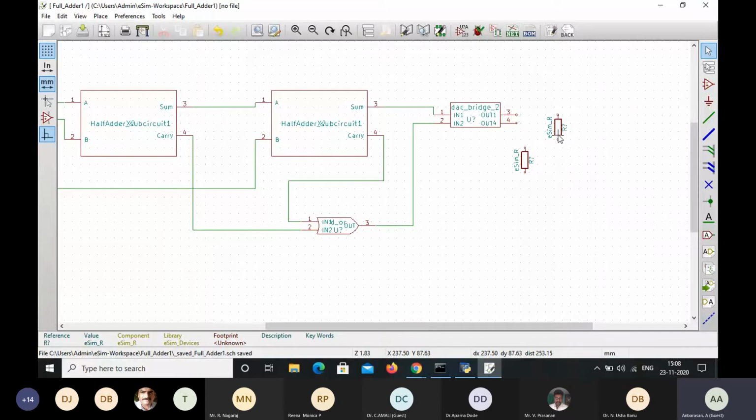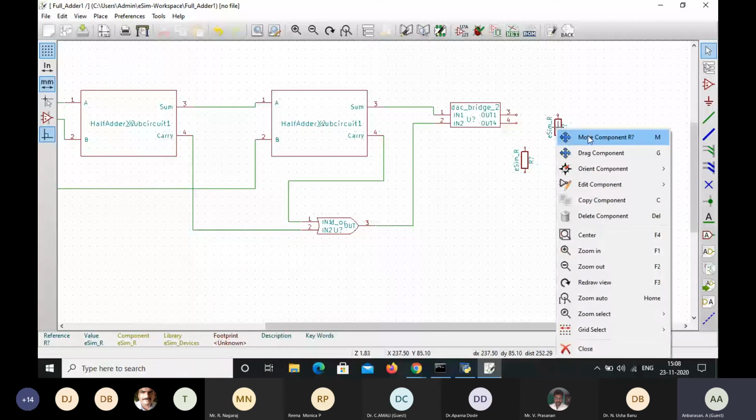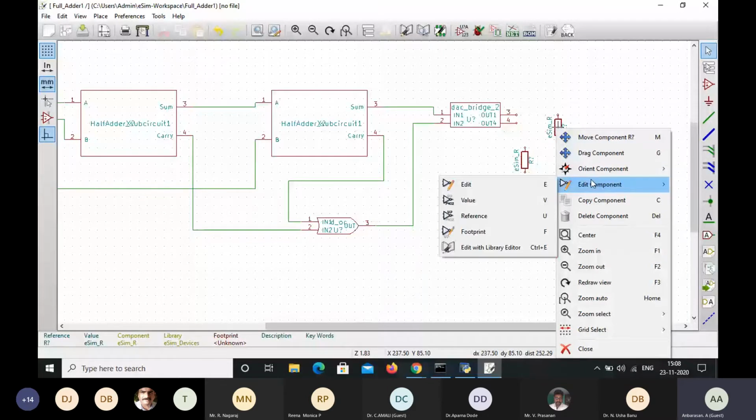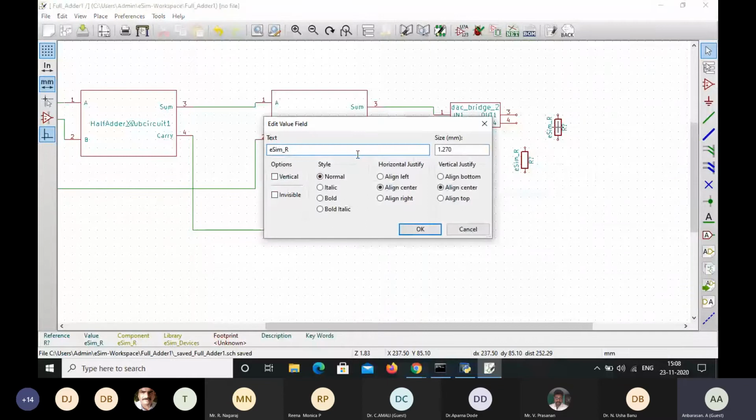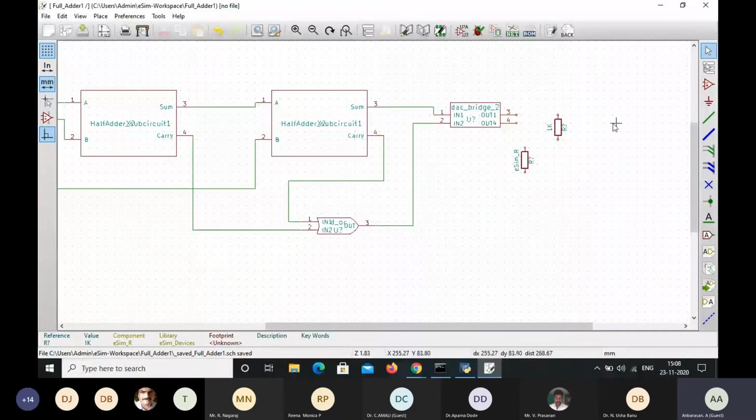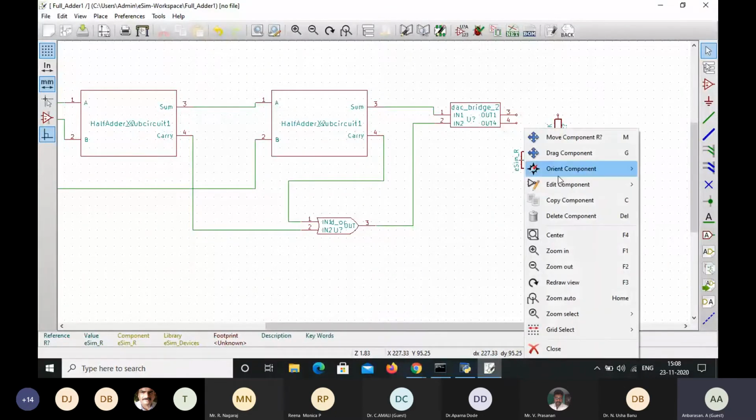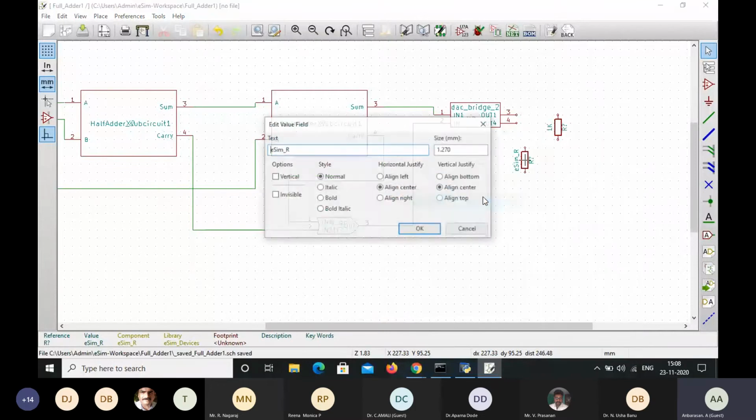So if you want to use this type of components like resistance, inductance, capacitance, we have to give the value. How we are going to give the value means select this component, right click, and then here the options are move. For move, select the components, and then by clicking M we can move. For drag we can use G. Actually I am going to give the value. So for that, edit component, select value. So here I'm going to select 1K resistance, the value of resistance which I'm going to connect here as a load as 1K. Here eSIM is stipulated as 1K. Similarly here also I'm going to select edit value, 1K.